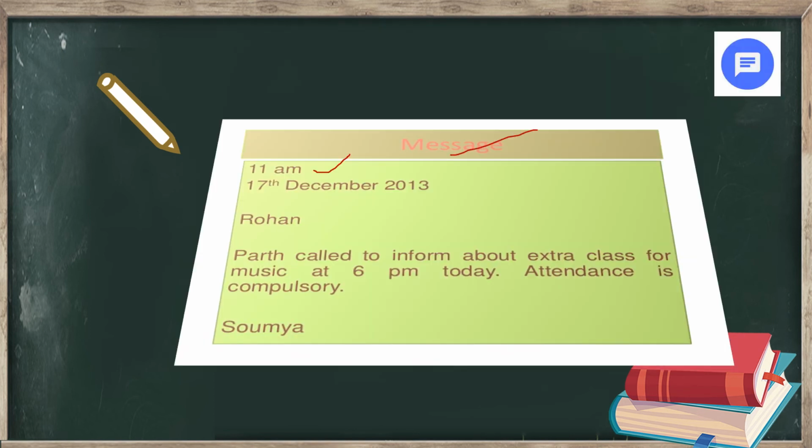Message, date, time. You can also write it in this way, time and date, or date and time. Then Rohan. Parth called to inform about extra classes for music at 6 p.m. today. Attendance is compulsory. Very short and to the point. No extra information given. And the sender's name, that is Soumya.